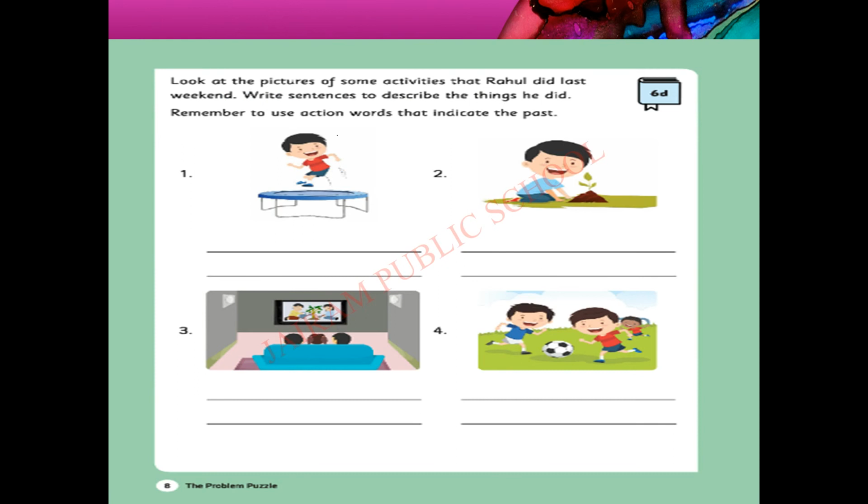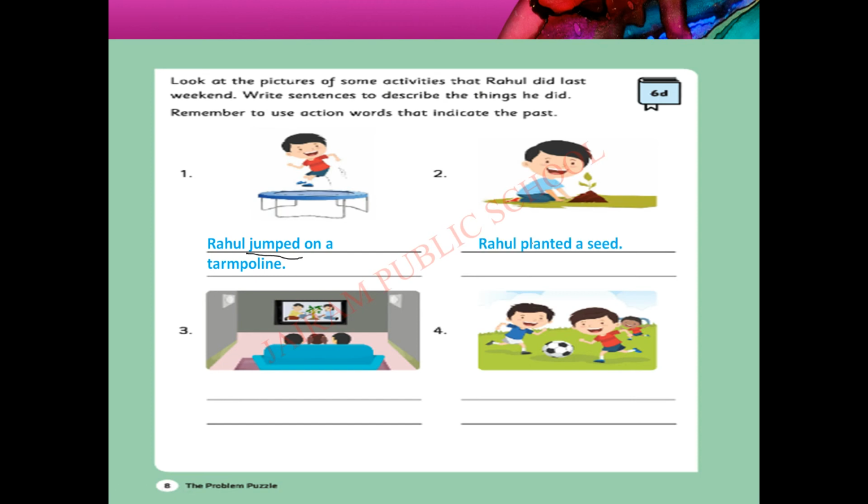Next one, we have to look at the activities that Rahul did last weekend. All these actions given in the picture are the actions done by Rahul last week. So completed action. Completed action means past tense. Remember to use action words that indicate the past. We are going to describe the actions using the sentence. Rahul jumped on a trampoline. His action is jump. So jumped on a trampoline.